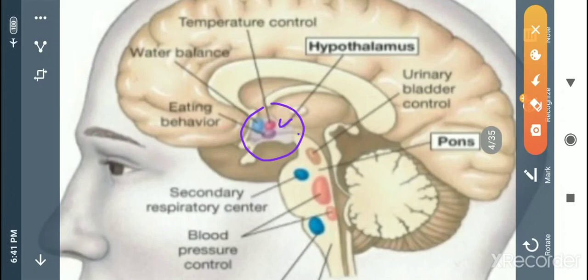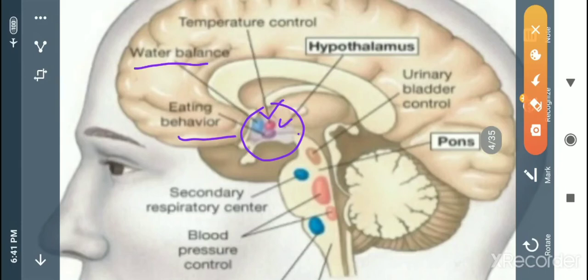It controls and maintains body temperature. Then water balance is another function. And then the eating behavior of individuals: if you are feeling hungry or want to take some food, those signals come from the hypothalamus.